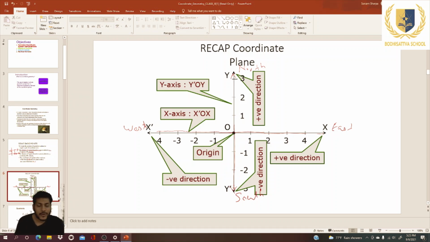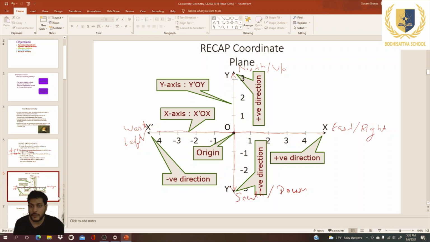And if this coordinate system is on a vertical plane, then plus x is taken as right, minus x is taken as left, plus y is taken as up, and minus y is taken as down. So this is the relation in our real life.